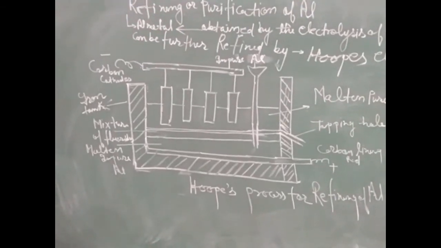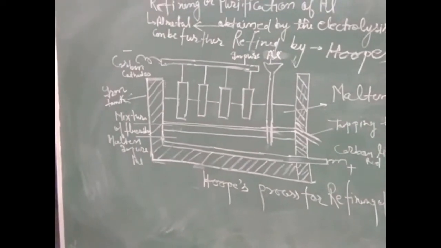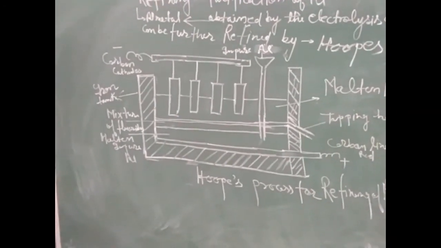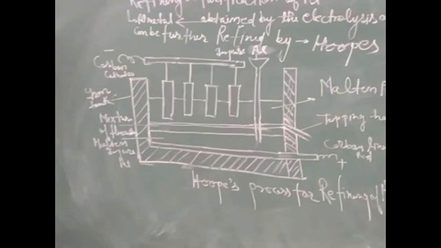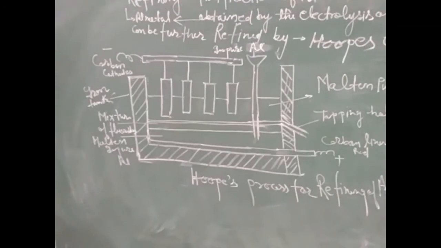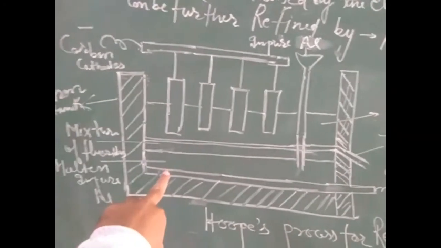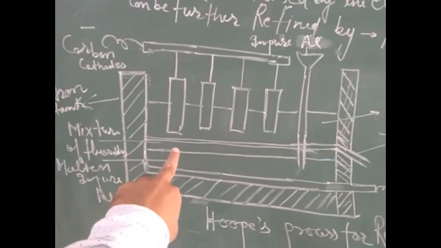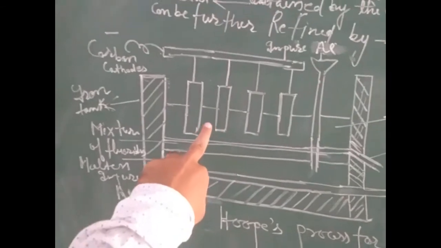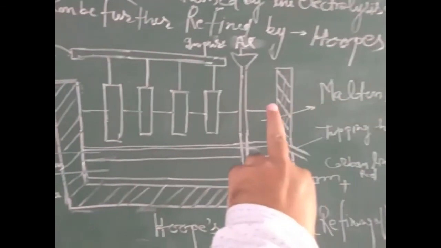Now we can watch that in the electrolytic mixture there are 3 types of layers. The downward layer is molten impure aluminium, the middle layer is a mixture of fluorides, and the upper part is molten pure aluminium.